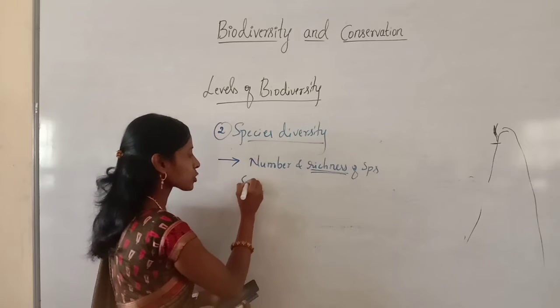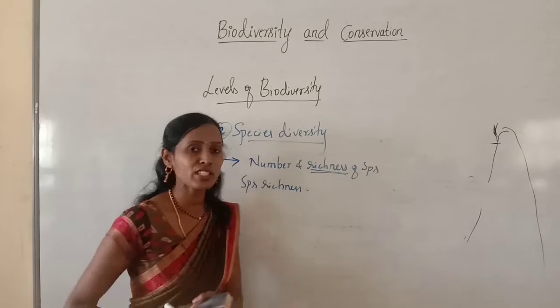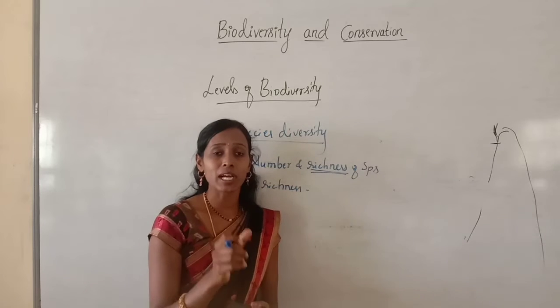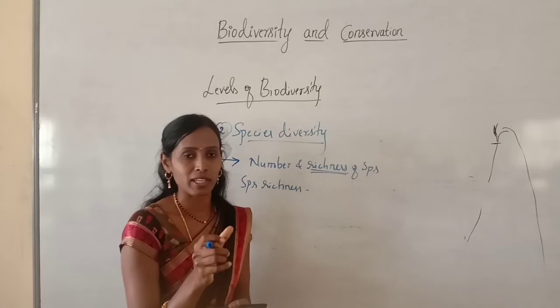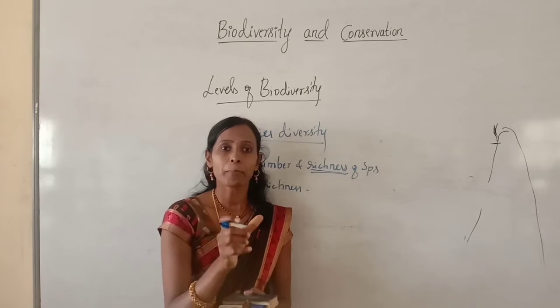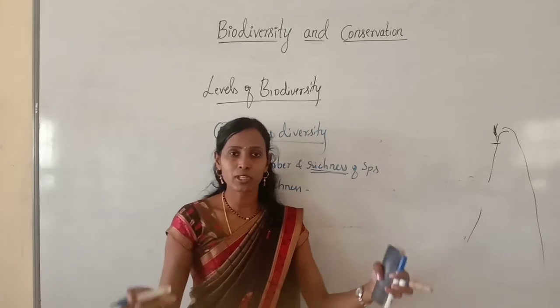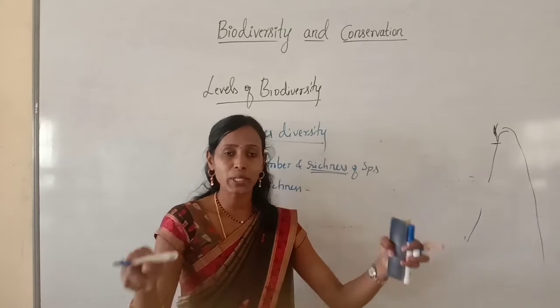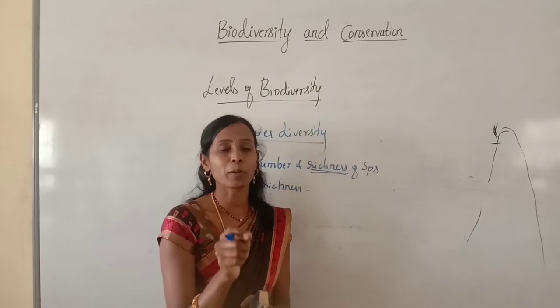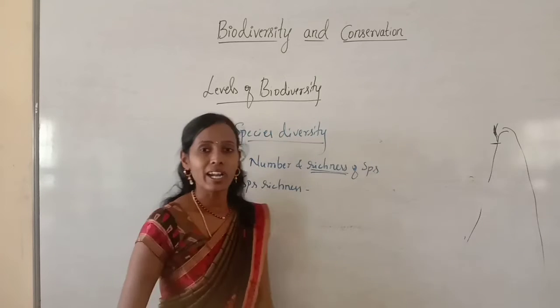We will say species richness. What is species richness? It is nothing but the number of species per unit area. The number of species per unit area is called species richness. In one particular geographical area or one unit area, how many living species are there? It is called species richness.